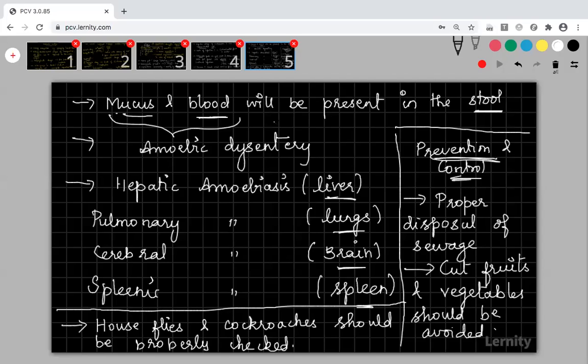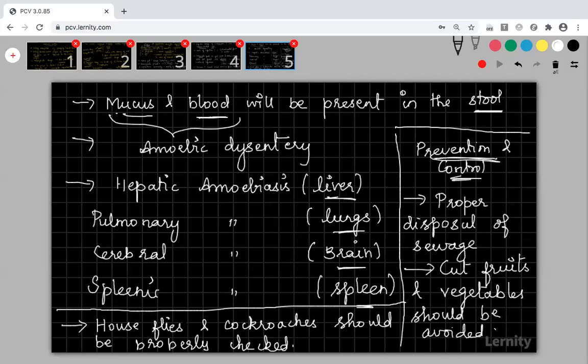No, houseflies do not act as a vector. A vector should inject the organism directly inside your body. Houseflies will not come and bite you. They will not give the organism directly inside your body. The organism enters the body only when you are taking contaminated food and water. The houseflies will not carry the organism directly, they will carry the cyst.